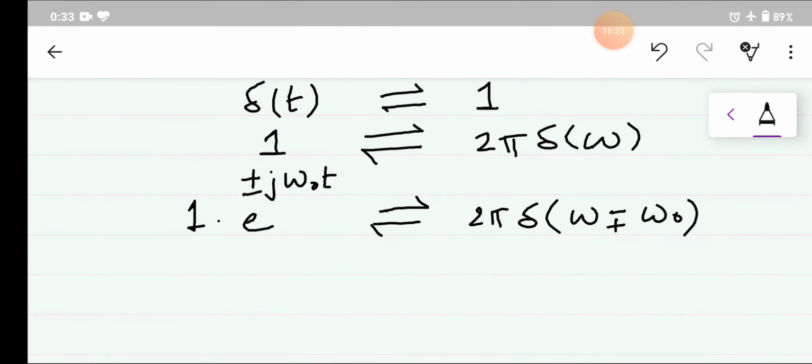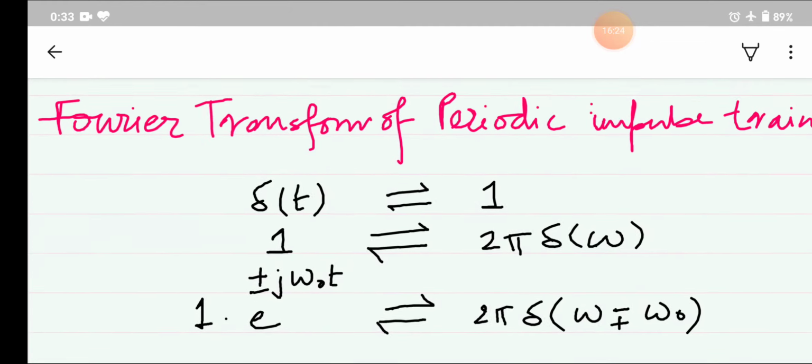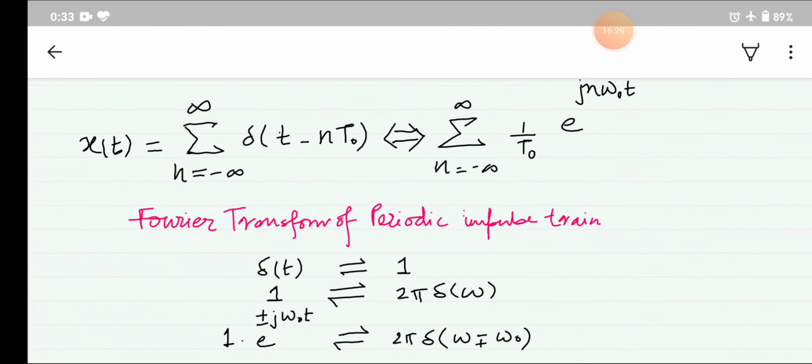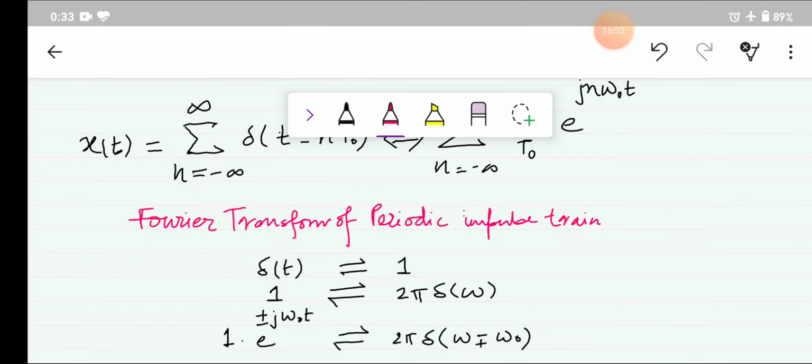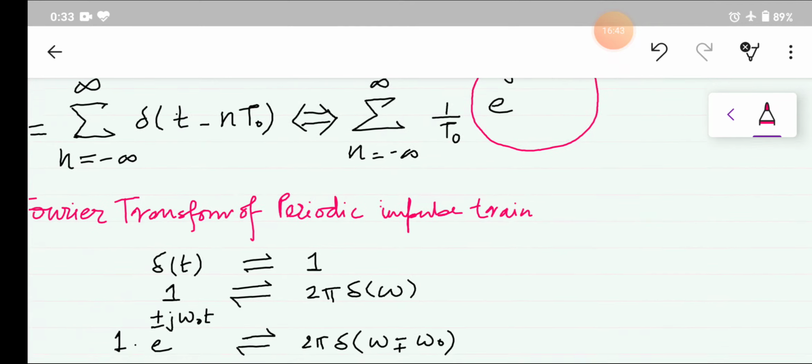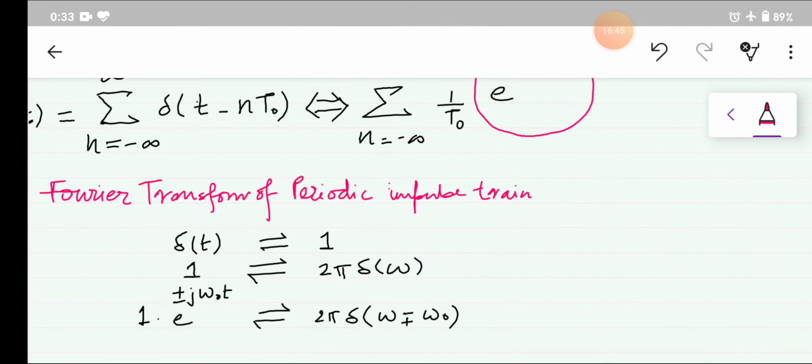So here in our problem we have the same type of problem. We want to calculate the Fourier transform for a signal that is represented by our Fourier series, and we will determine it through this property.